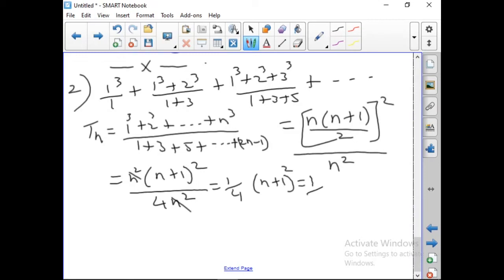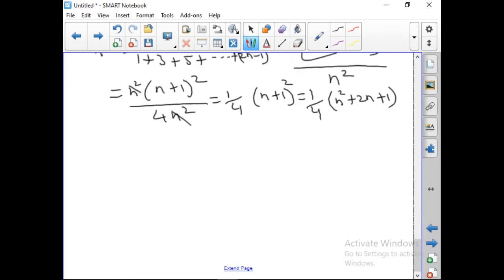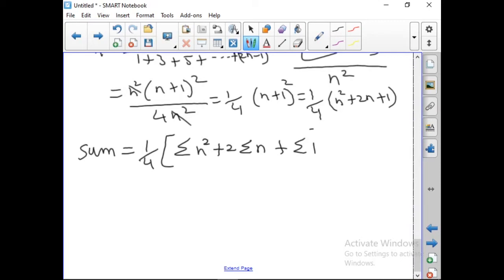This, how do we write it when we expand? n square plus 2n plus 1, no? By using the identity a plus b the whole square. So, what about the sum? When you add all this, 1 by 4 into sigma n square plus 2 into sigma n plus sigma 1. So, what is this? What is sigma n square? Sum of the square of the first n natural numbers.